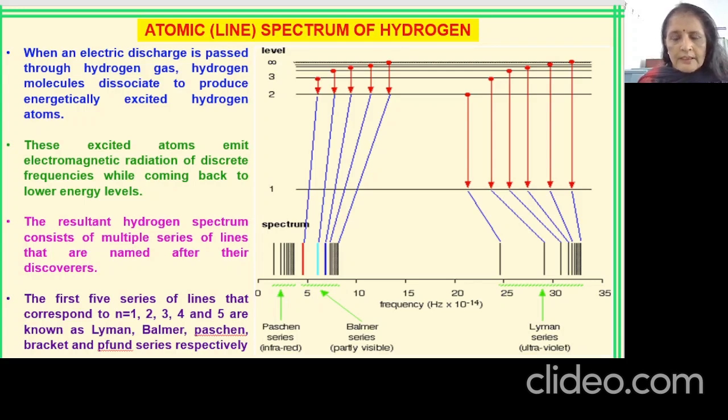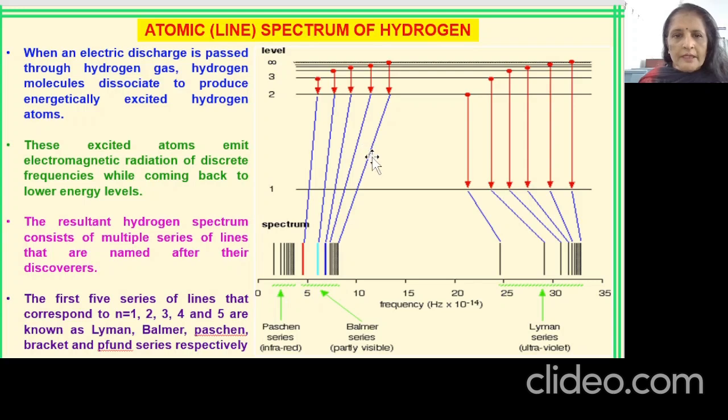Now you can ask: in the hydrogen spectrum you are getting so many lines in one series, coming back from 7 to first, 6 to first, but hydrogen has only one electron. So how are so many lines being formed here? This is a probable question which might come to your mind.